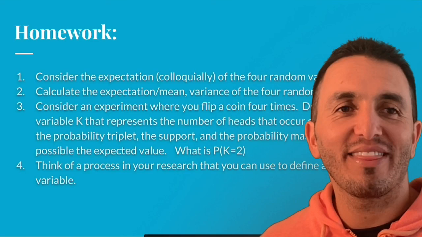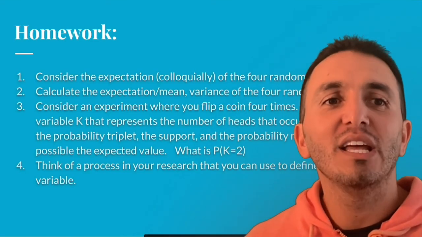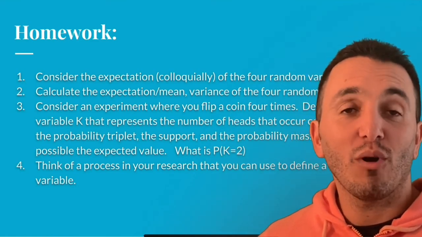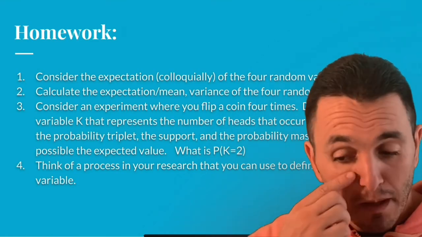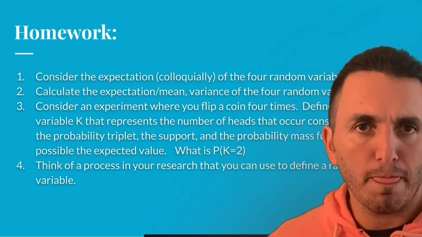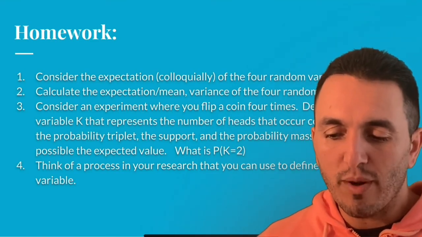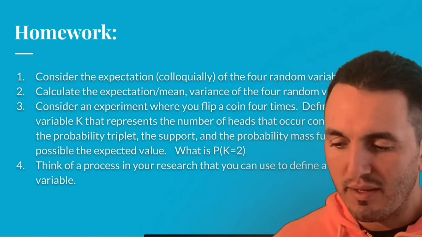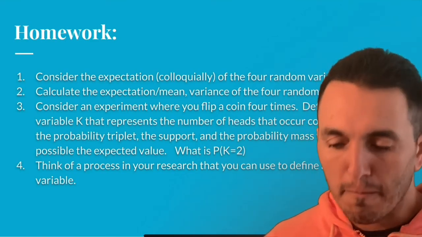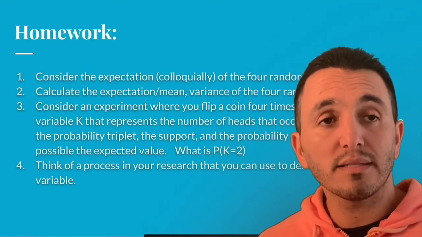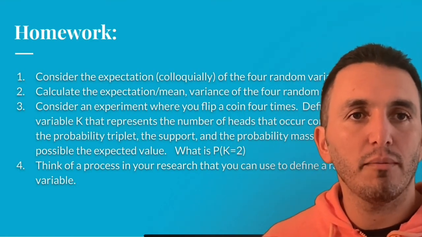For homework, we're going to think about the mean, what it means, which is a good reason why we're going to call it the expectation. We're also going to try to calculate the expectation and the variance, if possible, for all the random variables that we've talked about. We will also consider this problem. What if we flip a coin 4 times and we define a random variable to represent the number of heads that occur consecutively? Can you make a random variable to model this process? Lastly, our homework is to think of a process in your research that can be described by a random variable.